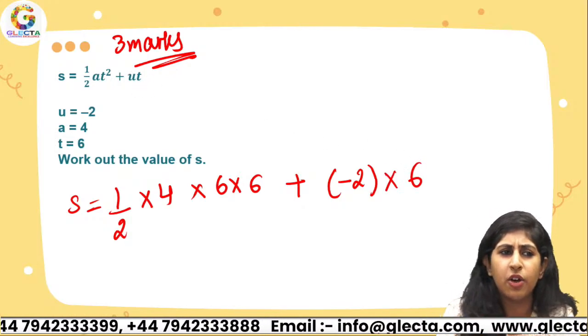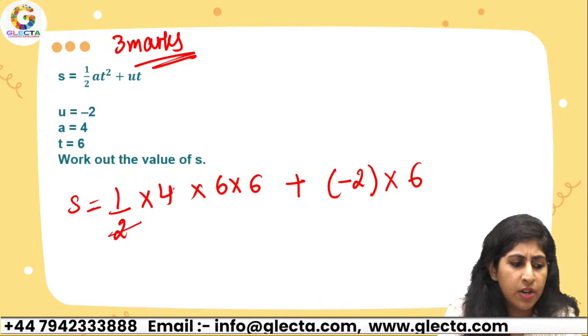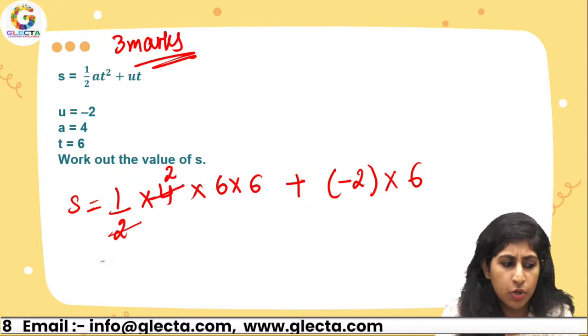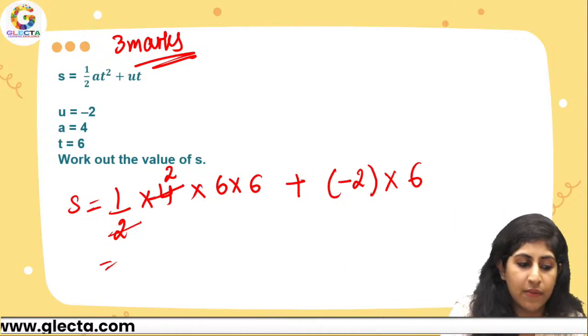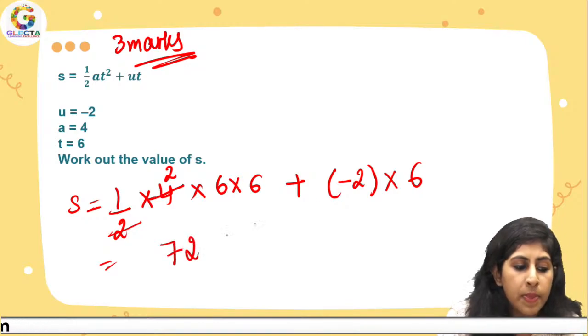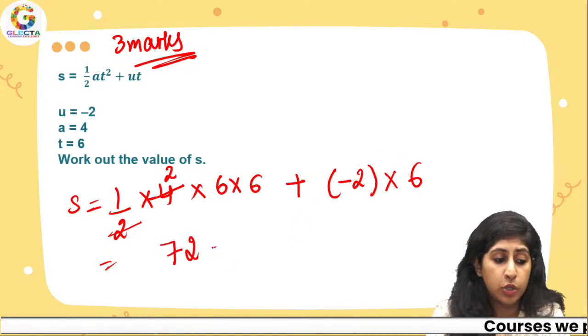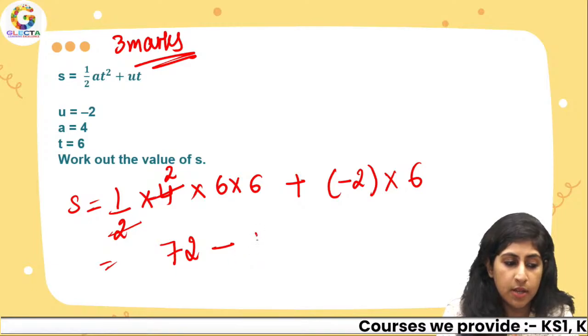Now let's try to make our calculations a little easier. 4 divided by 2, 2. 2 times 6 times 6, 36. 36 times 2, 72. And you have to do 72, negative 2. So you would do minus 2 times 6, 12.